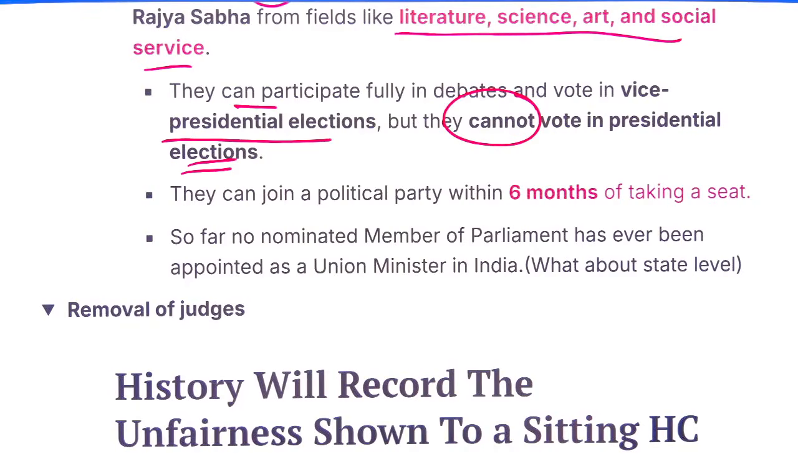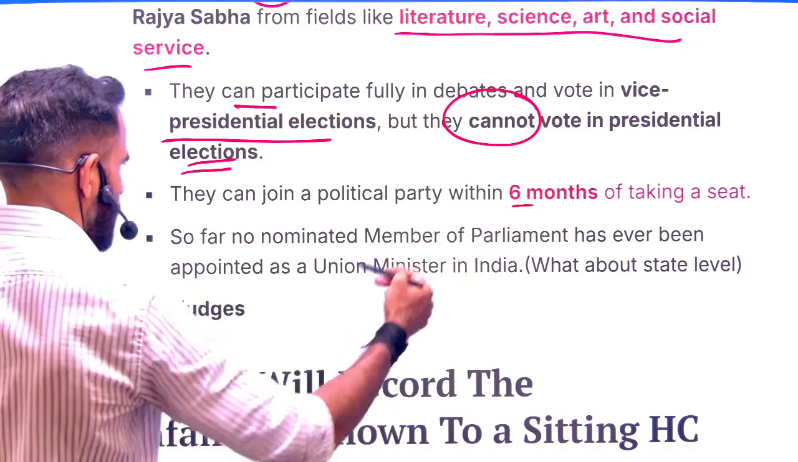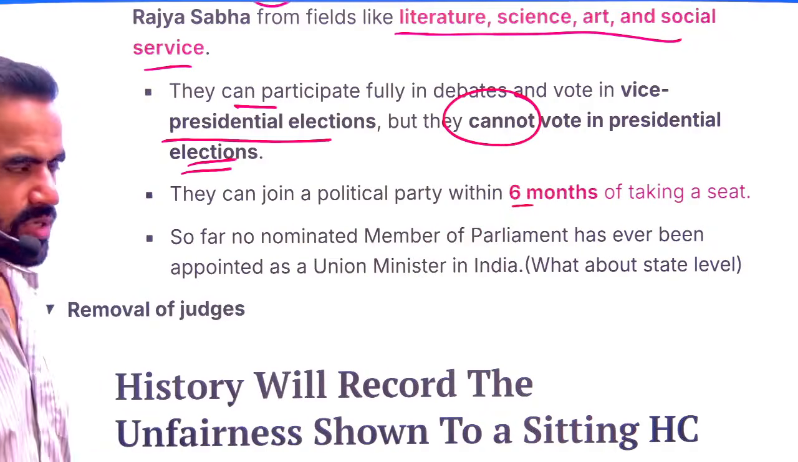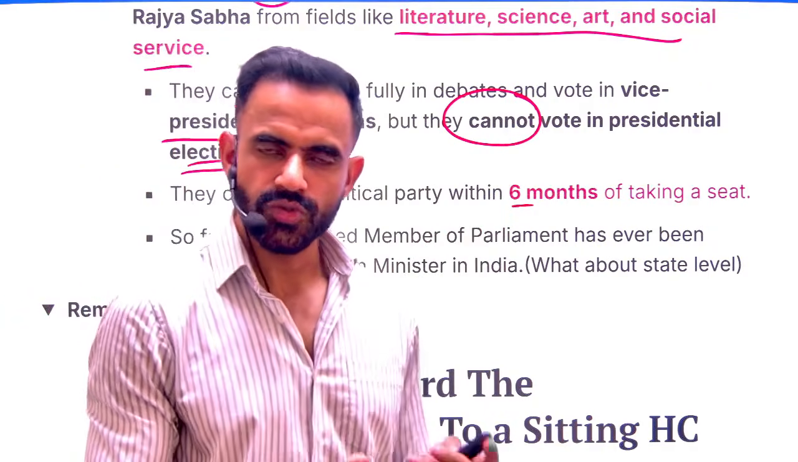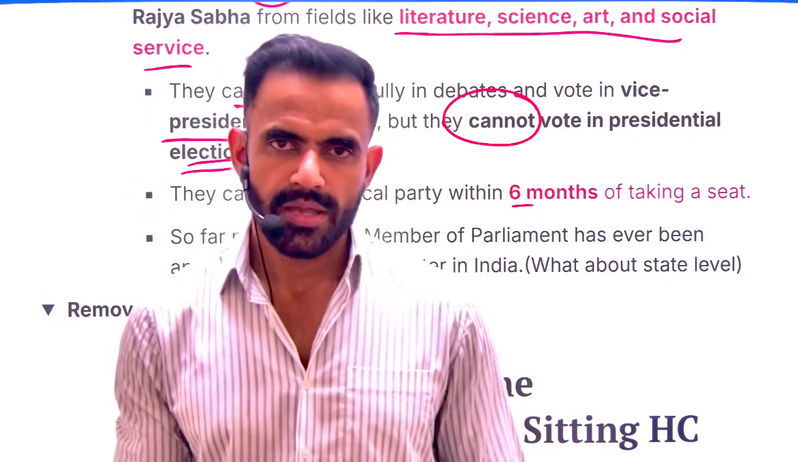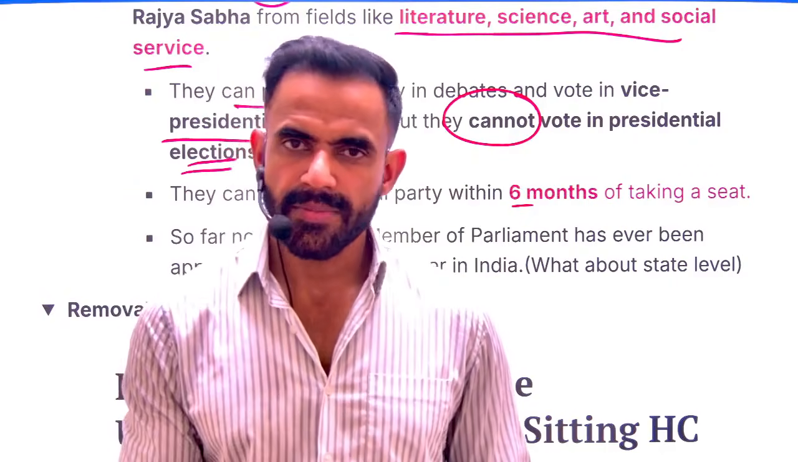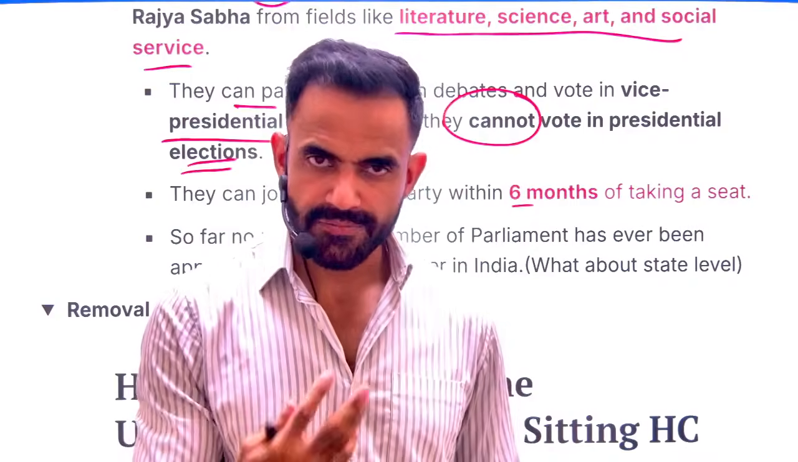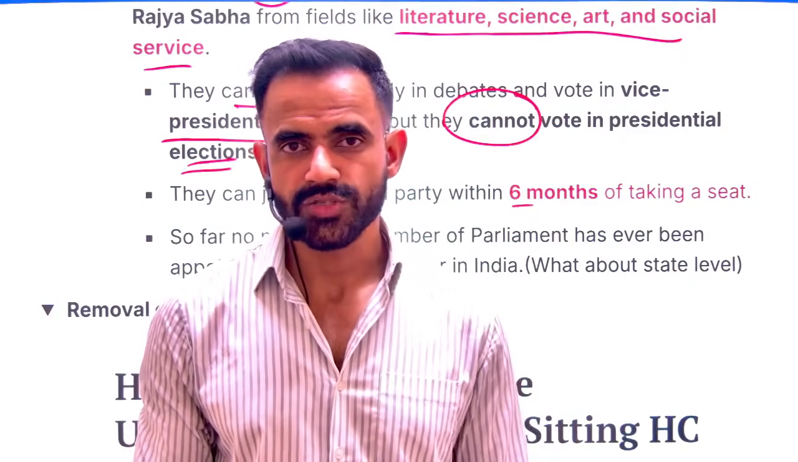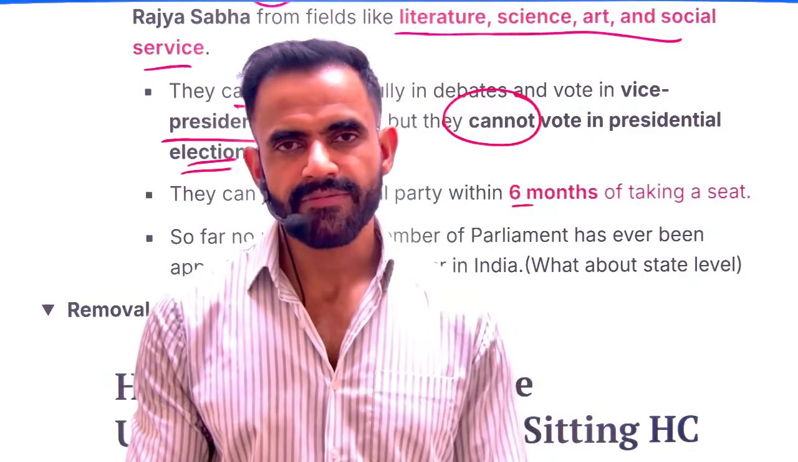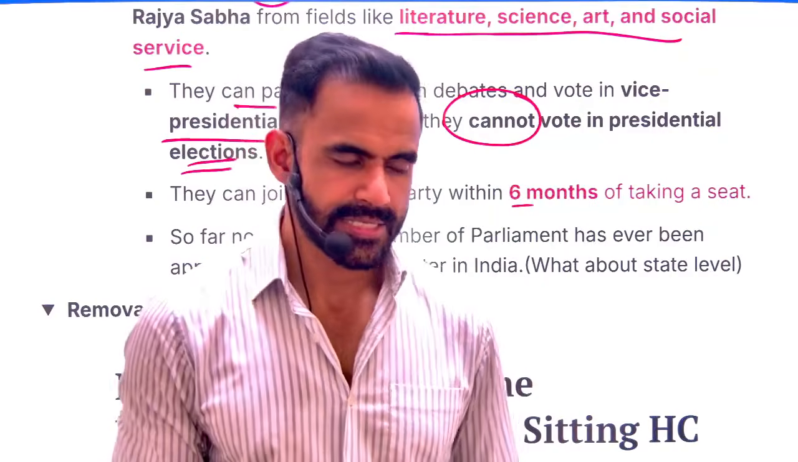Now, can they join a political party? They can join a political party within 6 months. Can an independent member join a political party? This is something which you need to answer in the comment section. Is it possible for an independent member to join a political party? If so, that simply means if they join a party, will anti-defection be applicable in that case?